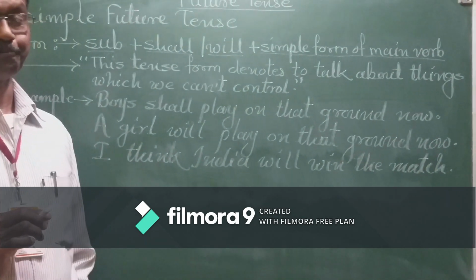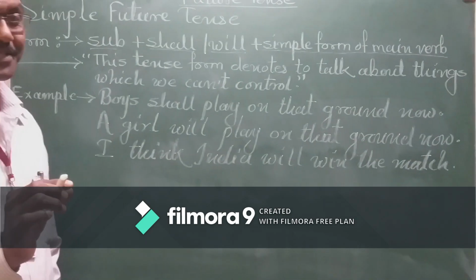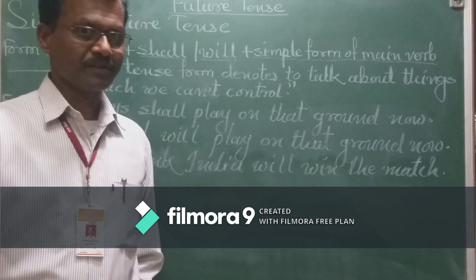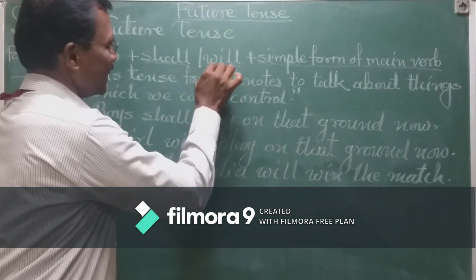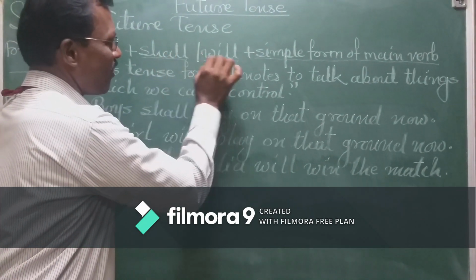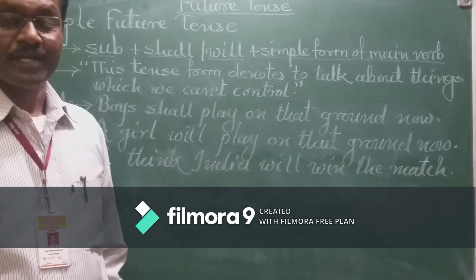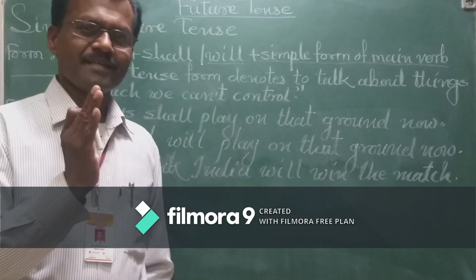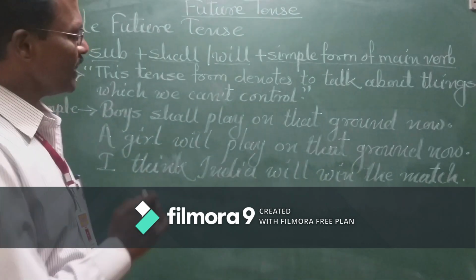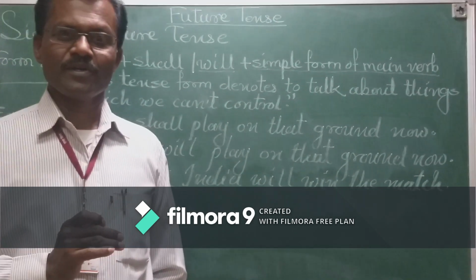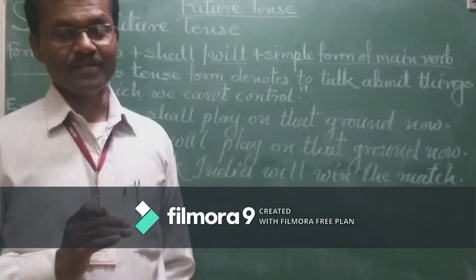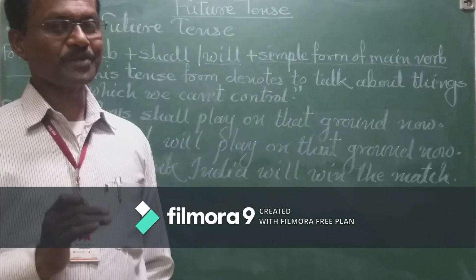In this, the action of the subject is in the future situation. Both words, shall and will, indicate the future. Shall is used for a plural subject and will is used for a singular subject. That means our subject is also important here.